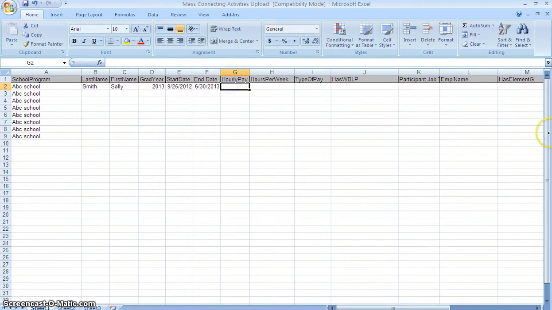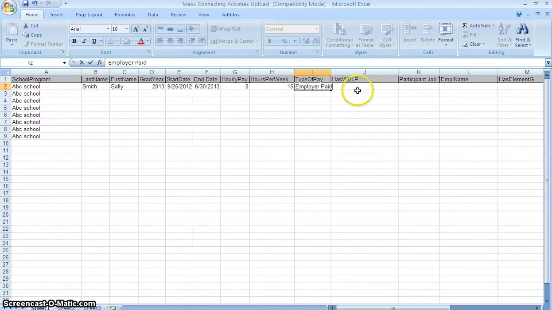Okay, hourly pay. How much money is she making? We'll say she's making $8 an hour. Let's put an 8 in. And she's working 15 hours per week. Type of pay, and you will be getting a cheat sheet to help you with this. But you have three choices, and this is going to be an employer job.